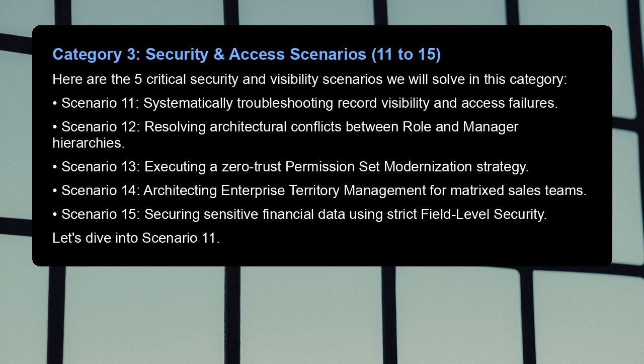Category 3. Security and access scenarios 11 to 15. Here are the 5 critical security and visibility scenarios we will solve in this category. Scenario 11. Systematically troubleshooting record visibility and access failures. Scenario 12. Resolving architectural conflicts between role and manager hierarchies. Scenario 13. Executing a zero-trust permission set modernization strategy. Scenario 14. Architecting enterprise territory management for matrix sales teams. Scenario 15. Securing sensitive financial data using strict field-level security.